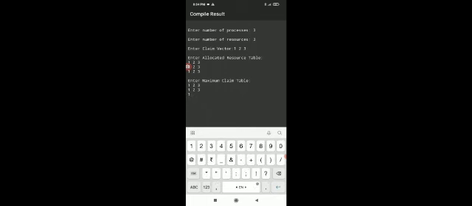We are going to try to make the allocated resource table and the claim table the same. Here we will see whether the conditions are the same or not, whether the resources are in the same condition or not. See over here, three processes, three resources. Claim vector we have allocated 1 2 3, and also we have put the resource table and claim table. Now we display the values of the resource table and claim table. Here we describe that the processes are in an unsafe state. Why? Because all the four conditions